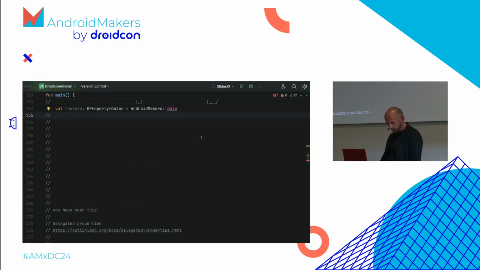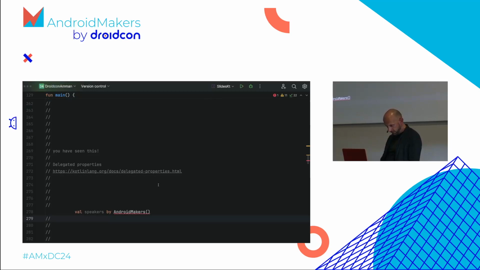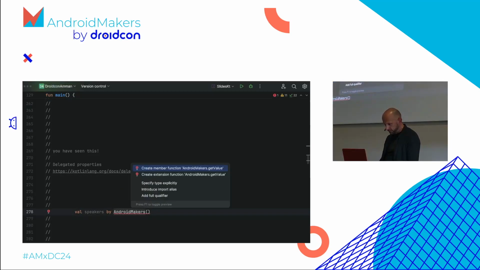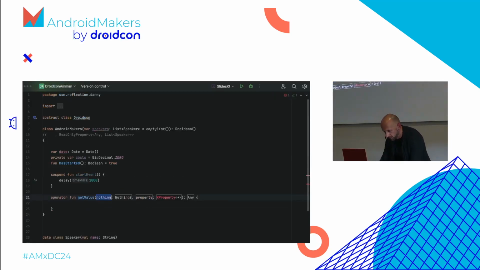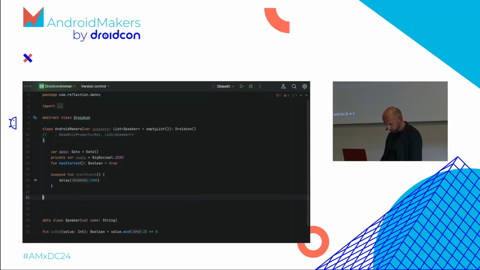Just to finish the delegation part, we can also implement it in Makers itself. Looks the same way. It's just an operator that you have to implement, getValue. There's a marker interface I showed up here, ReadOnlyProperty. This is like the function, it's just a marker interface. If you write a delegate, it's better to show this because then people know what this thing is. But it has no value. This is why you can write an extension function. You don't need to implement this. It's just for you to know.